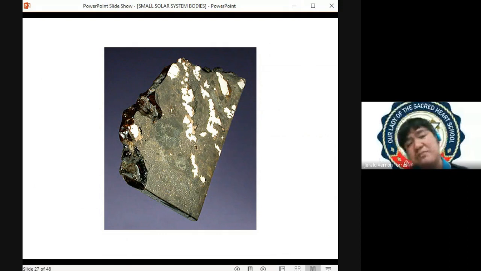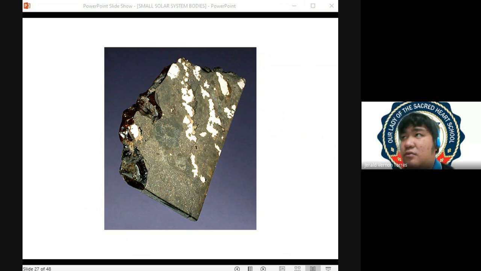Now, sir, bakit mukha siyang chondrites? Why does it look like chondrites? Okay, actually, nagmukha siyang chondrites because, di ba, nung nag-enter siya sa planet Earth, nag-melt yung meteorite natin. So, remember, pag nag-melt yung meteorite, at dahil gawa siya sa both rocky and metallic material, yung metallic material, walang problema eh. The metallic material will keep its integrity. But the rocky material, pag nag-melt siya, magbe-break down siya into its mineral components.